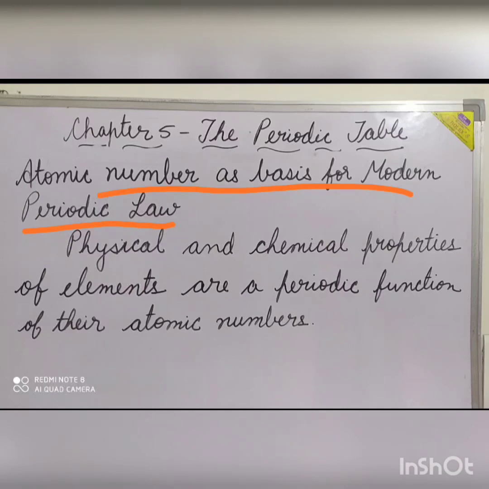Thus, Henry Moseley found that atomic number is a better fundamental property of element compared to the atomic mass. This led to the modern periodic law, which states that physical and chemical properties of elements are a periodic function of their atomic numbers.